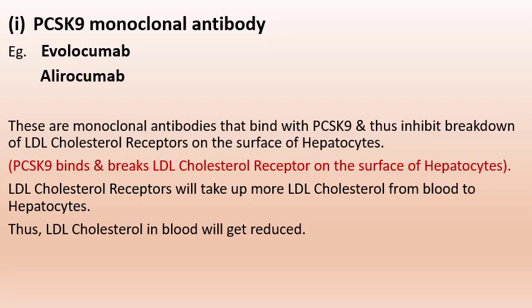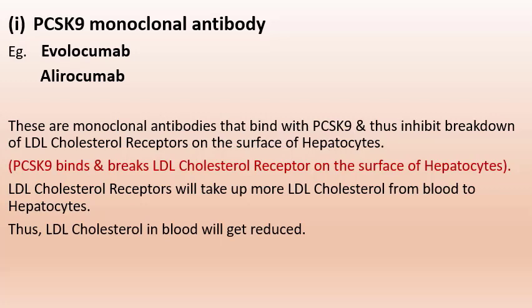PCSK9 is a protein that binds and breaks down the LDL cholesterol receptor on the surface of the hepatocyte.